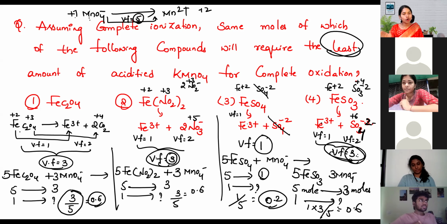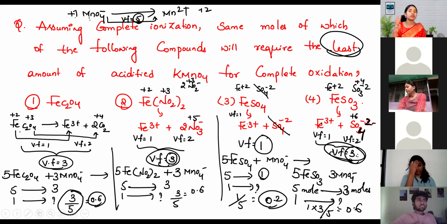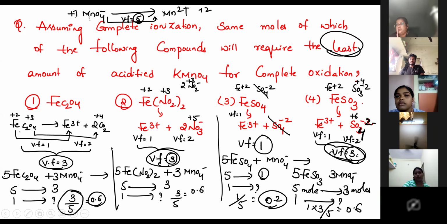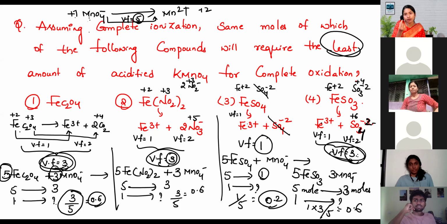In all the 4, it is a bigger question. Because it is a sum of 4 questions, not one question actually. 4 questions you have done balancing, not one question balancing. That is a time consuming question. What you need to do, you have to find the valency factor for each one. This valency factor you multiply with that valency factor. So once you do that, 5 moles of this need 3 moles, then 1 mole of that particular reactant needs how much? You will get 0.6.